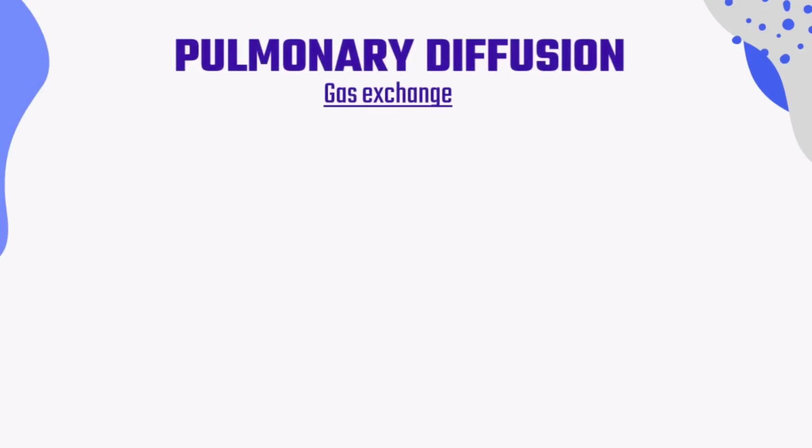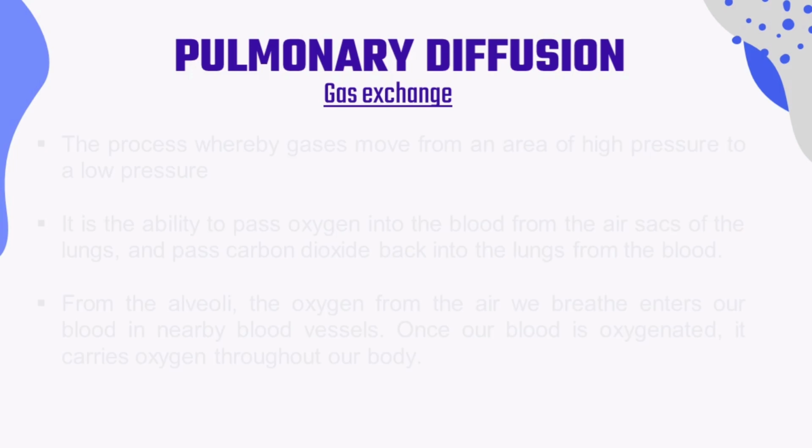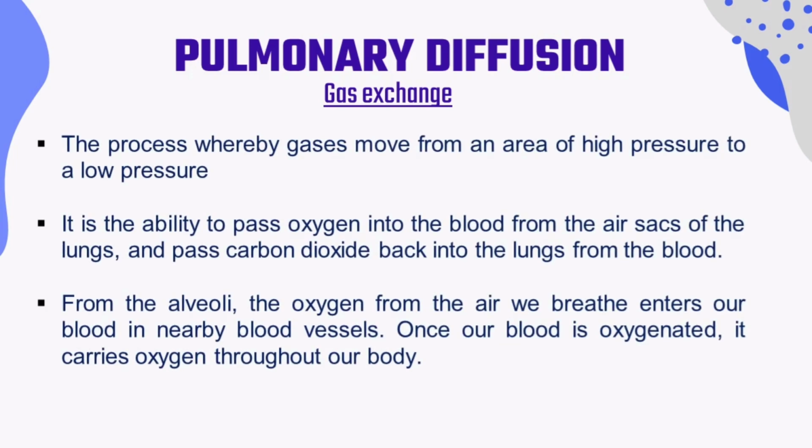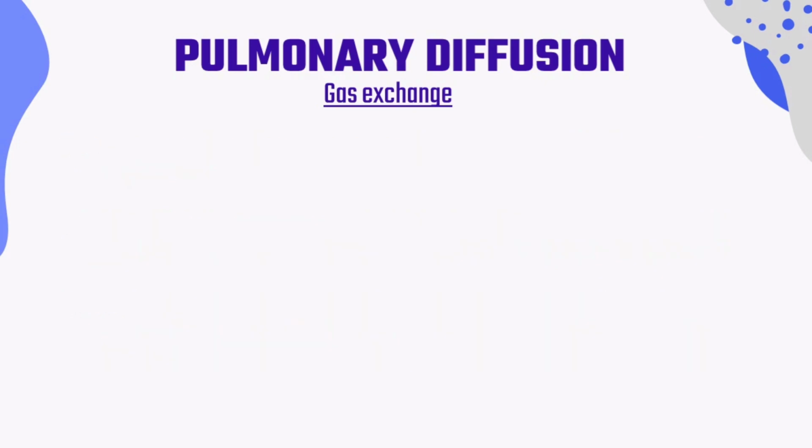In pulmonary diffusion, or the gas exchange, it is the process whereby the gases move from an area of high pressure to a low pressure. Pulmonary diffusion is also the ability to pass oxygen to the blood from the air sacs of the lungs and pass carbon dioxide back into the lungs from the blood. From the alveoli, the oxygen from the air we breathe enters our blood in nearby blood vessels. Once our blood is oxygenated, it carries oxygen throughout our body.